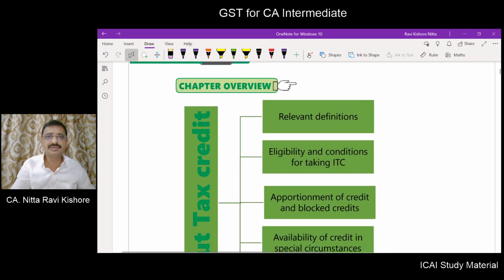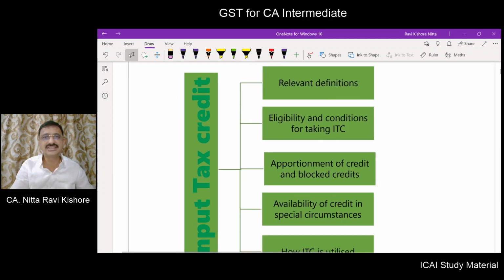Next, what will be the chapter overview? We will be understanding the relevant definitions. My dear friends, some of the definitions we have already dealt with in the earlier chapters, but here they are repeated once again. Some definitions are given in 2 or 3 chapters. If there is a repetitive definition, we will skip that, and if there is a definition which we did not analyze or understand in any of the earlier chapters, we will be discussing it in detail in this chapter.